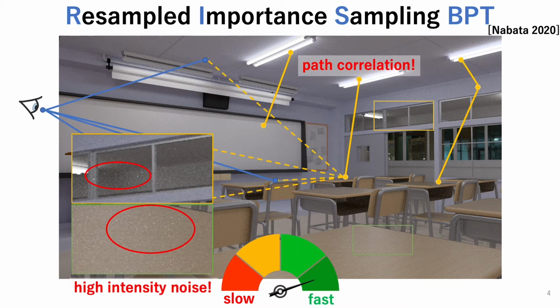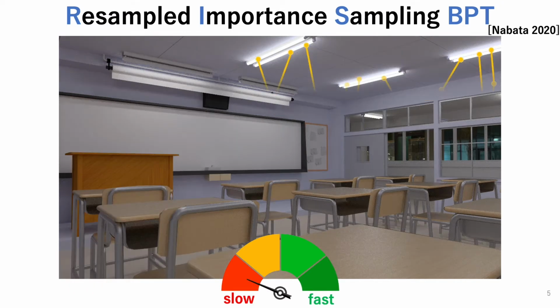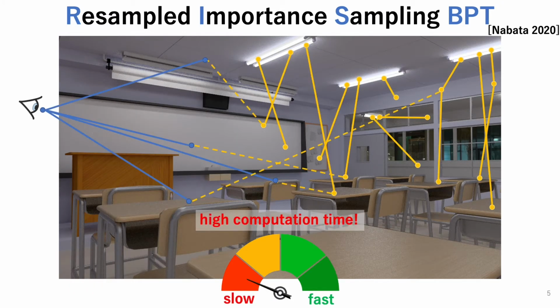Using a small number of pre-sampled light subpaths is fast, but it leads to the correlation of the light subpaths, resulting in high-intensity noise as shown in these images. On the other hand, using a large number of pre-sampled light subpaths can alleviate the path correlation, but it also increases the computation time for the resampling process, making the possible iteration count smaller, resulting in noise.